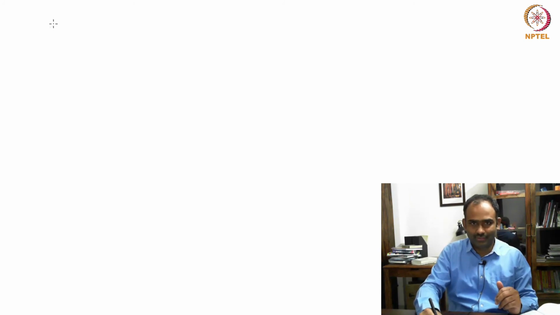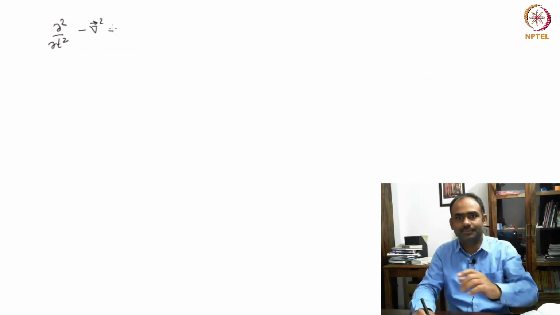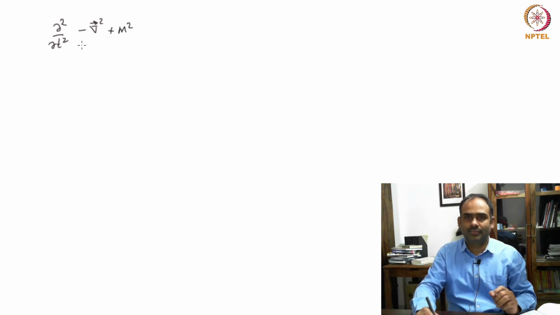And let me write it down. So if you do that substitution, you are going to get this. Was it minus or plus? Plus. Okay, and the same equation for phi imaginary.